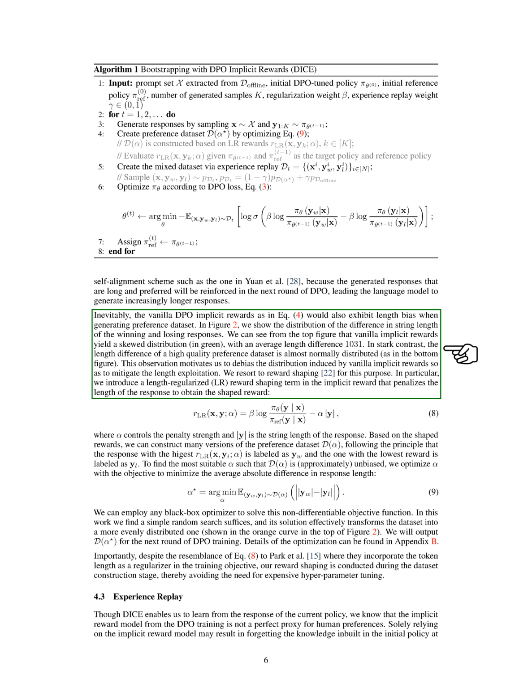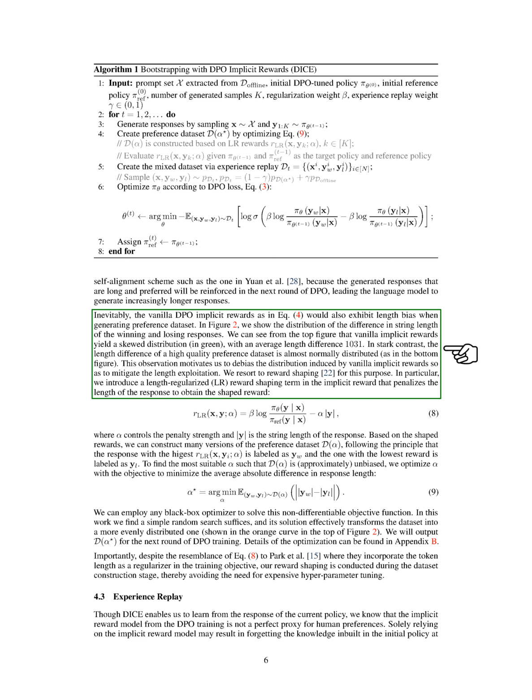The vanilla DPO implicit rewards also exhibit length bias when creating preference datasets. We illustrate this bias by comparing the distribution of string length differences between winning and losing responses. The vanilla implicit rewards result in a skewed distribution with an average length difference of 1031, while a high-quality preference dataset shows a more normally distributed length difference.